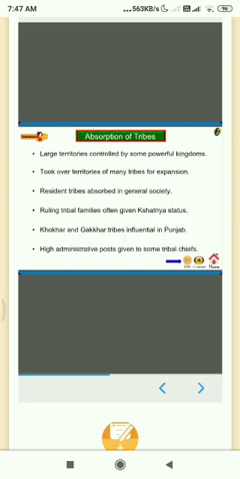Absorption of tribes. During the medieval period, large territories were controlled by some powerful kingdoms. These kingdoms also conquered the territories of many tribes for expansion. Resident tribes of the conquered territories were absorbed in the general society. Ruling tribal families of the defeated tribes were given the status of Kshatriya class. The Punjab region witnessed the authority of Khokhar and Gakhar tribes. Various kingdoms also offered high administrative posts to some tribal chiefs.